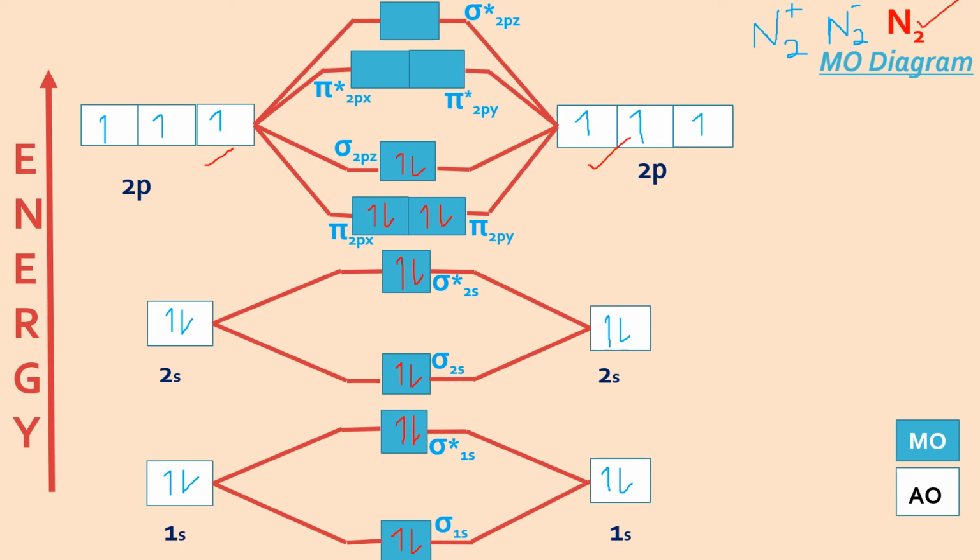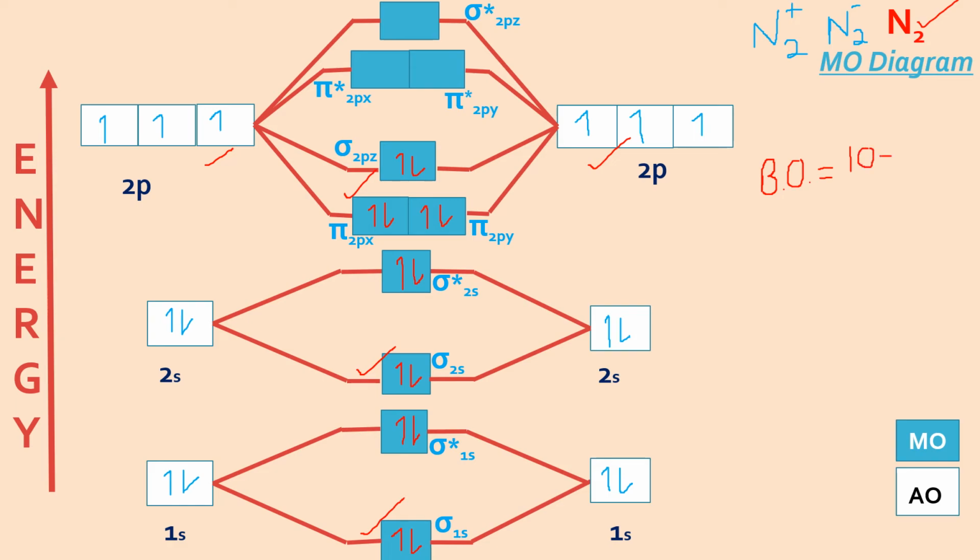And we all know that the nitrogen molecule has a triple bond between two nitrogen atoms. So let us confirm it by calculation of bond order. So bond order is number of electrons in bonding orbitals. I can see 2 plus 2, 4 plus 6, 10. 10 electrons here.